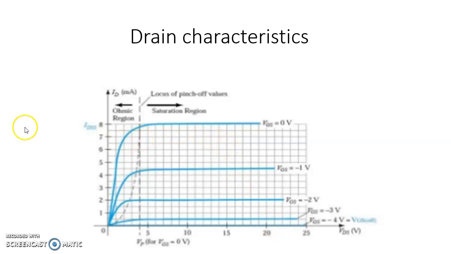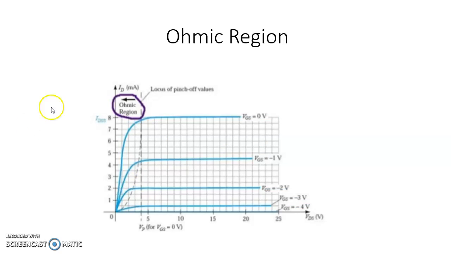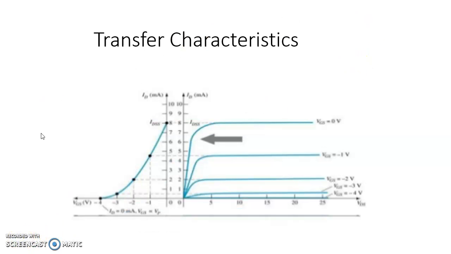Next, let us see the transfer characteristics. The transfer characteristics curves give the relation between the gate to source voltage VGS and drain current ID for various values of drain to source voltage VDS. In this case, I am going to keep VDS constant. I am going to increase the gate to source voltage. Note down the corresponding variation in drain current ID.